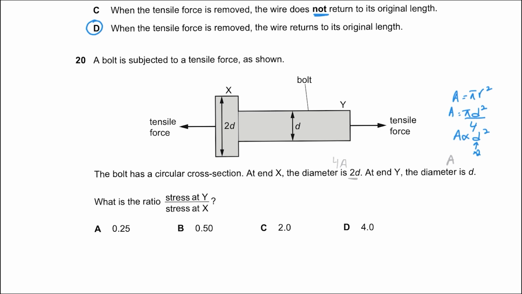Which means for the same force that they experience, the stress at y would be force upon area. The stress at x would be force divided by 4 times area. The ratio can be written as F upon A multiplied by 4A upon F. The F's cancel out, the A's cancel out. The ratio of the stress is equal to 4 upon 1, which is equal to 4.0, which is option D.